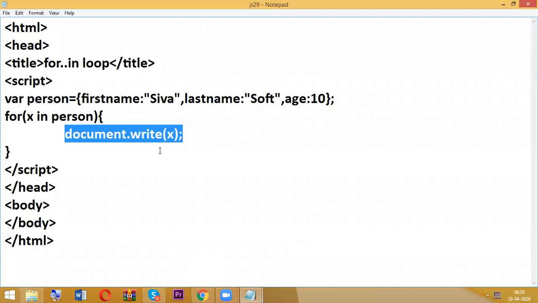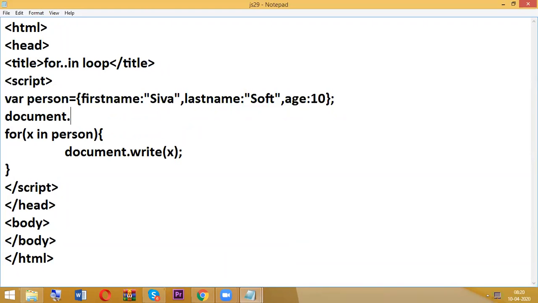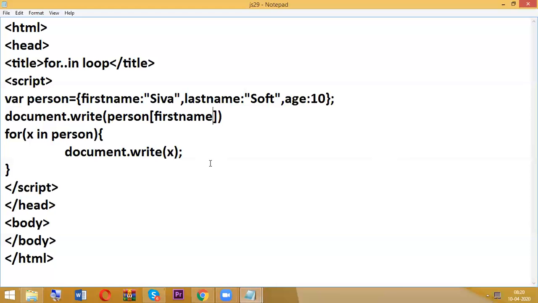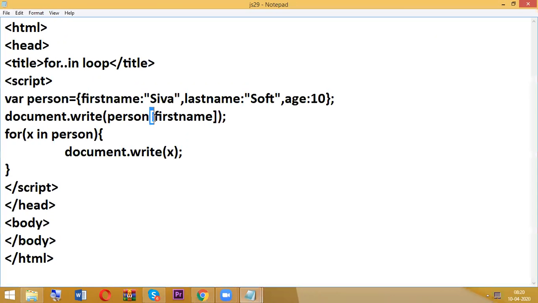Okay. So if you want to display the value, this is the way we are going to display. So generally we need to write like this. So person, what is the property here? First name. Go and check the output. So one second. Any problem? Oh, sorry, got it. So you need to write dot, not the square braces. Okay. So person dot first name.